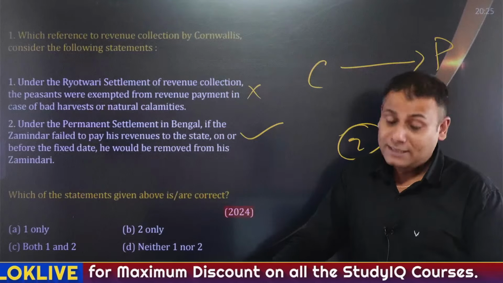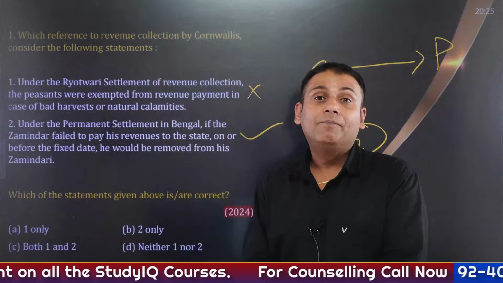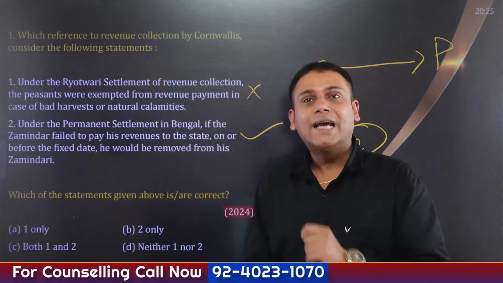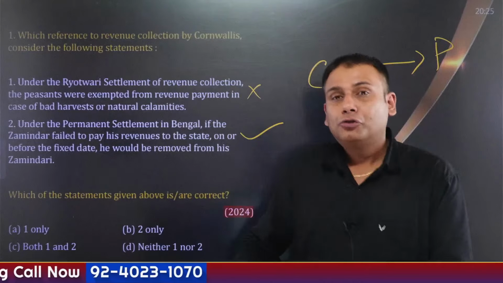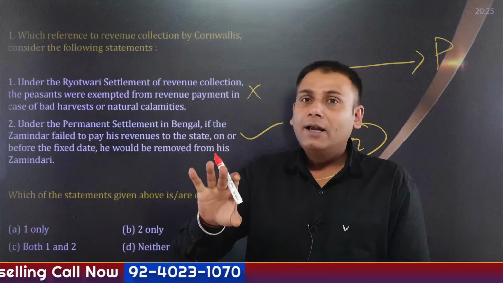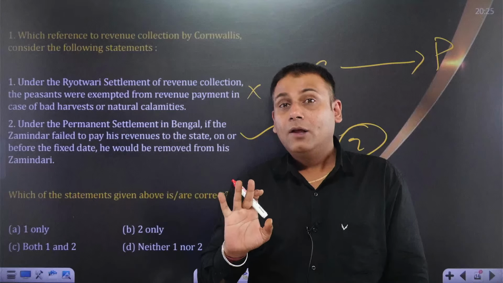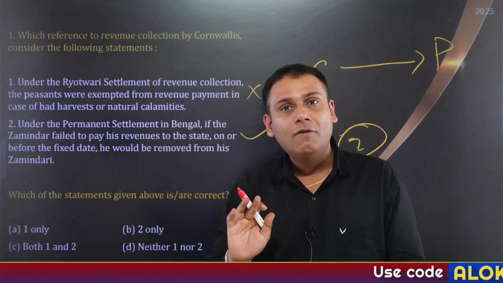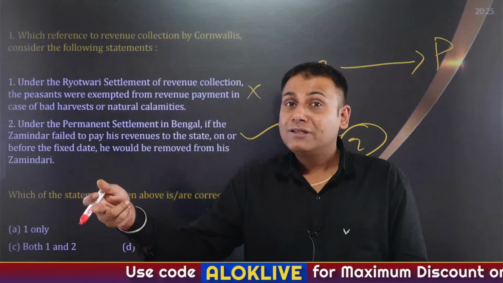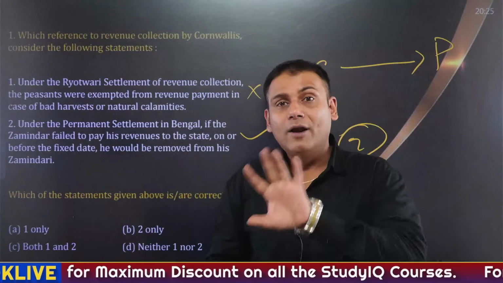Then comes the Mahalwari system of land revenue. It was implemented by Holt Mackenzie and R.M. Bird, and it came up during the time of Lord William Bentinck. Here it was not collected from individual peasants. John Shore and James Grant had given the ideas of decennial settlement, precisely certain modifications in the quinquennial settlement that was implemented previously by Warren Hastings.